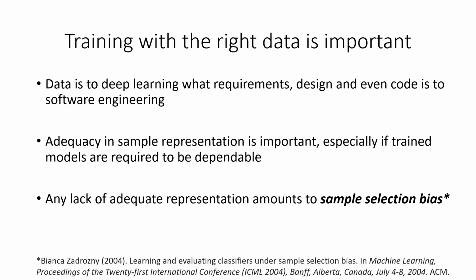Are enough scenarios represented in the training data such that we can be confident that the model will learn what we intend it to learn? And any lack of adequate representation is a form of bias. More specifically, sample selection bias.